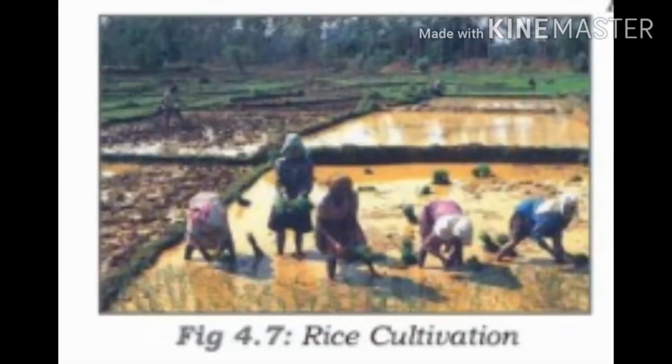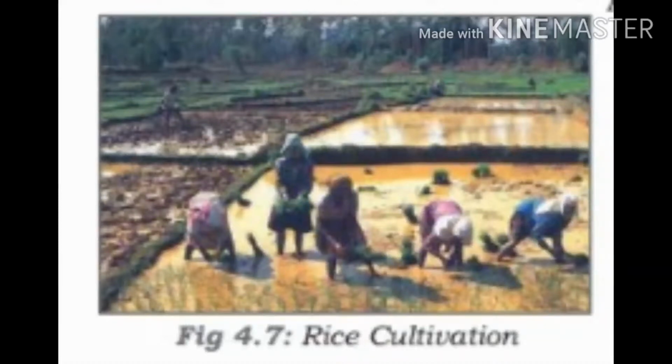Okay, children. Then what are the crops considered as non-food crops? Yes, first one is fiber crops, then industrial crops, and the one main crop is what? Yes, beverage crops. What is the example for fiber crops? Cotton and jute are considered fiber crops. Then beverage crops: tea and coffee are considered beverage crops. Then the last is industrial crops. What are considered industrial crops? Rubber and tobacco are considered industrial crops.